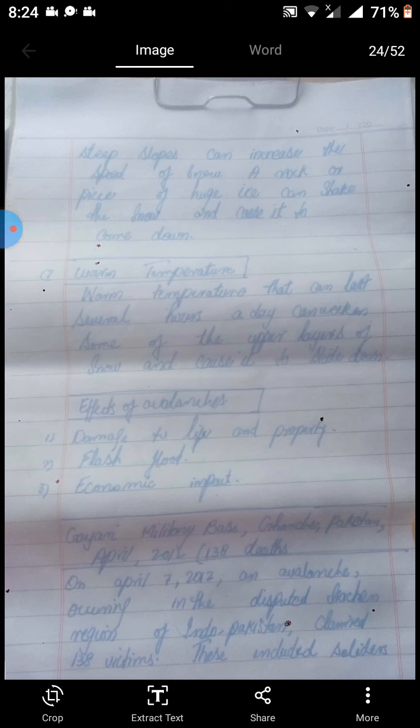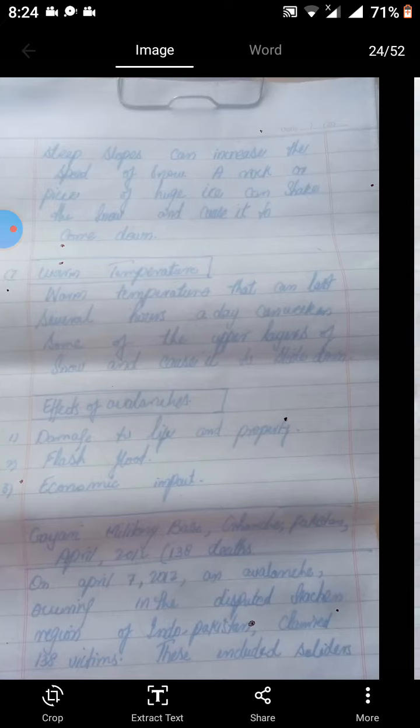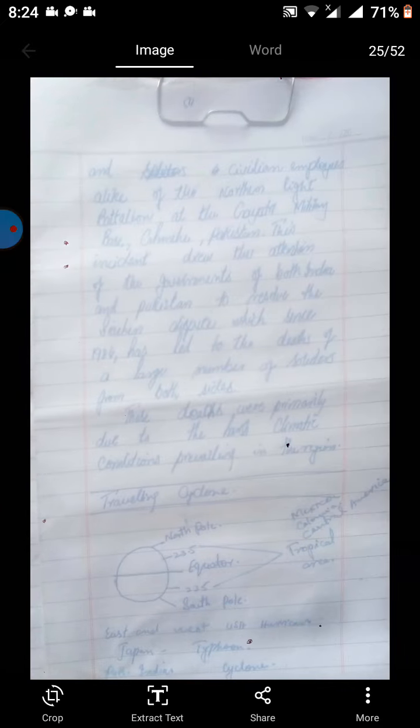On April 7, 2012, an avalanche occurring in the disputed Siachen region of Indo-Pakistan claimed 138 victims. These included soldiers and civilian employees alike of the Northern Light Battalion at Gyari military base, Ganji, Pakistan.